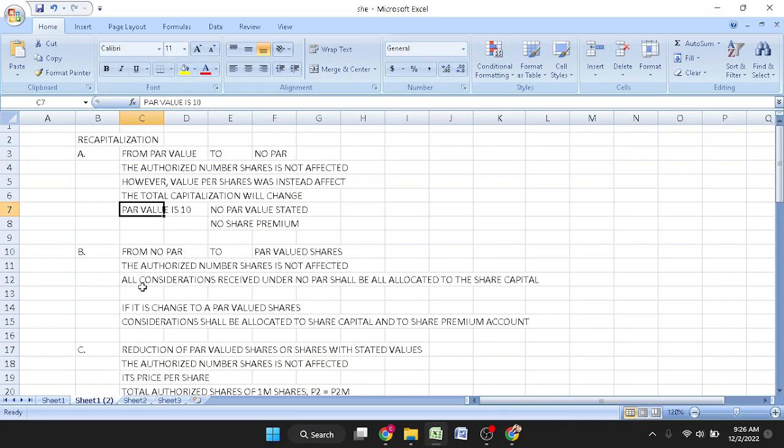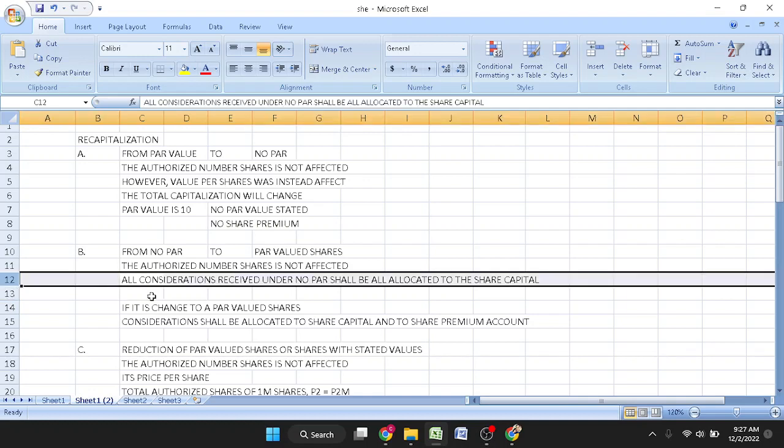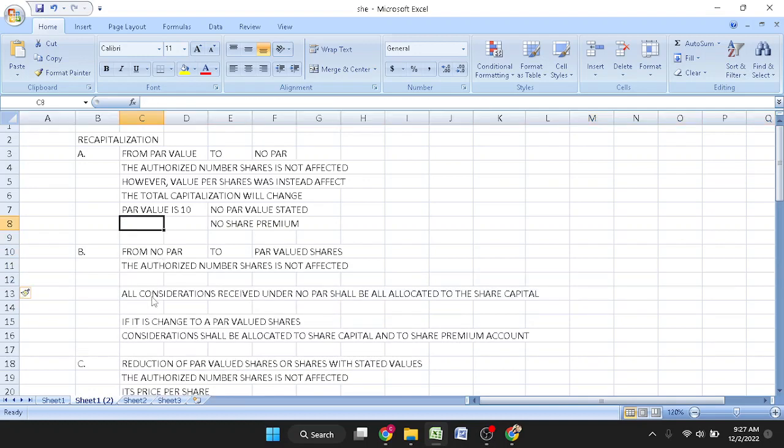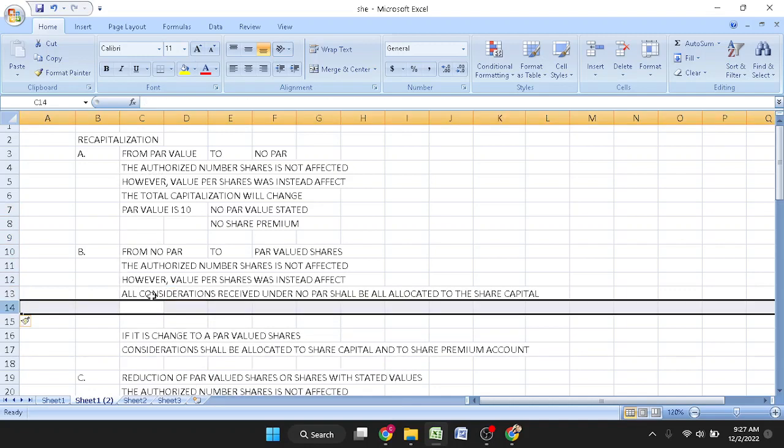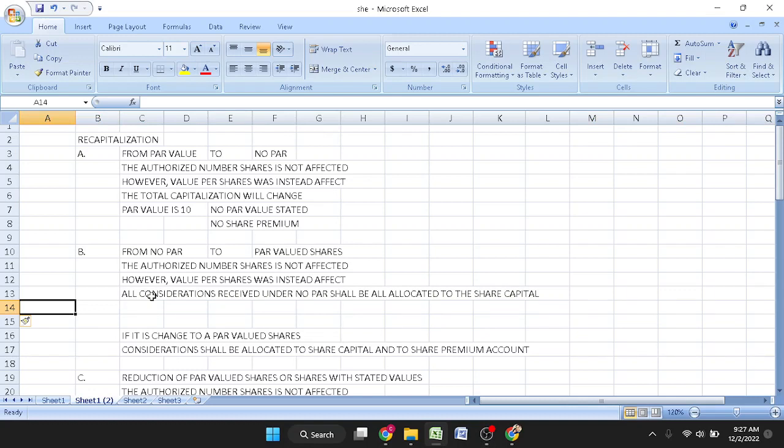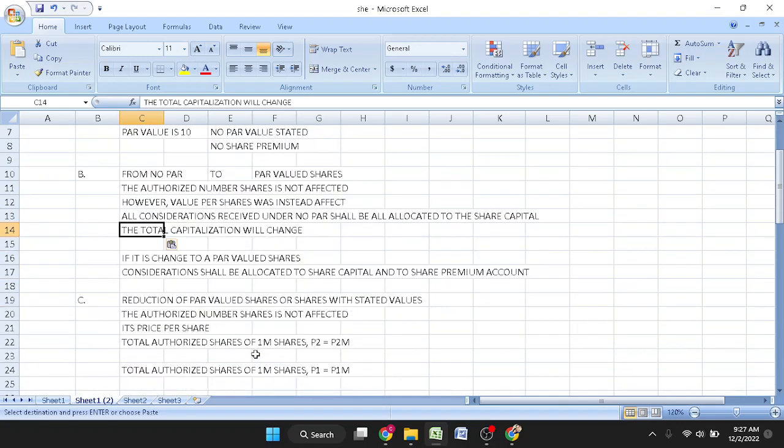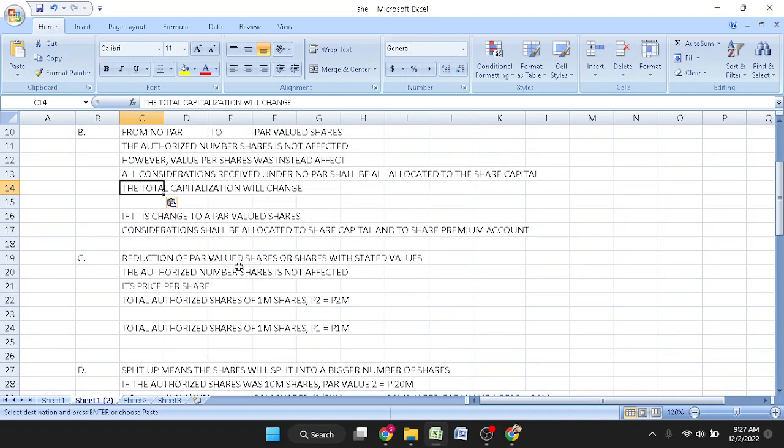From no par to par value, it's the same. The authorized number of shares will not be affected. However, the total capitalization and the value per share will now change. And under the reduction of par value of shares or with stated values, the authorized number of shares is not affected.